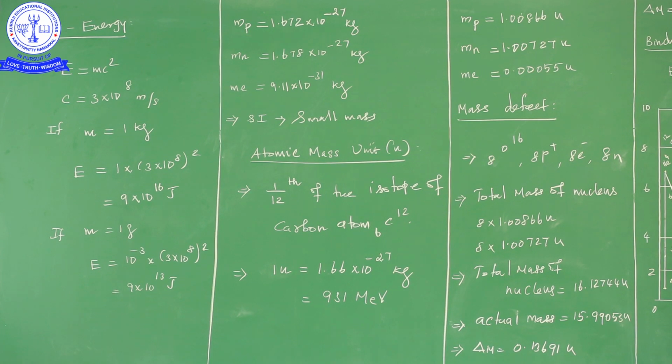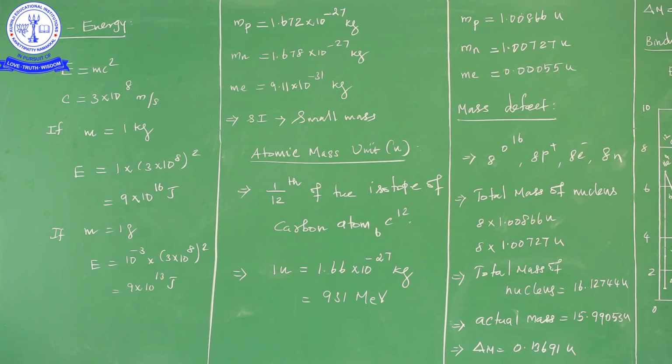Sometimes we can convert mass into energy, and sometimes energy is converted into mass. Mass is converted into energy in any form, kinetic energy, potential energy, whatever it may be. So mass is converted into energy or energy into mass by this relation E is equal to mc square.